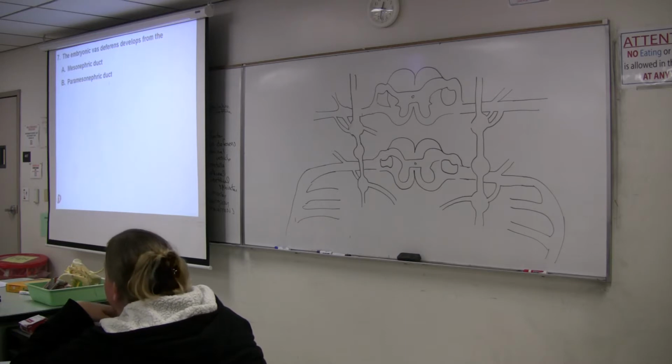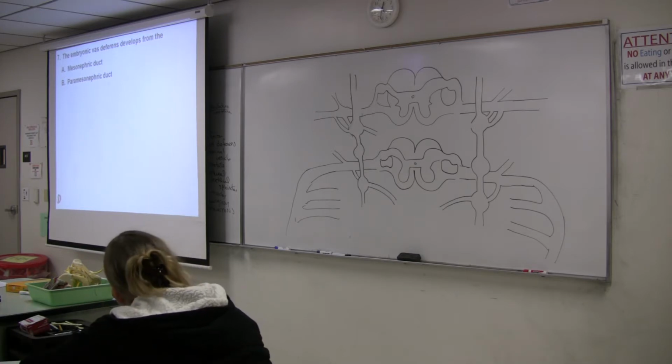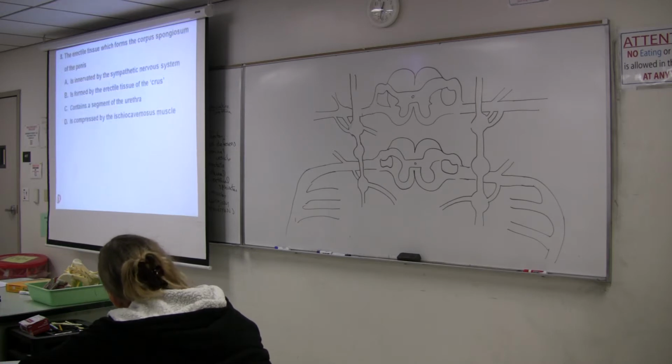Mesonephric duct. Okay, the mesonephros is an intermediate kidney. The tube associated with it is the mesonephric duct. Paramesonephric, we'll see later today, is the female oviduct and uterus, part of the vagina. All right, the erectile tissue which forms the corpus spongiosum of the penis.